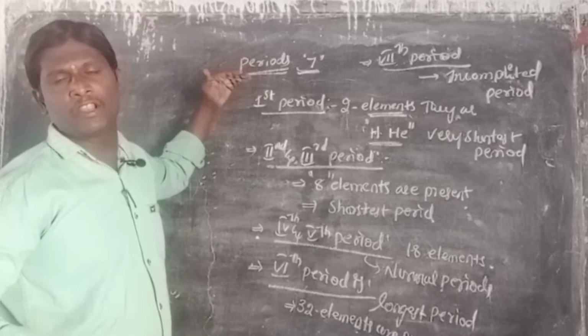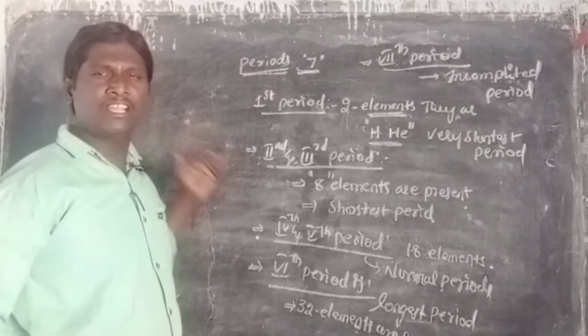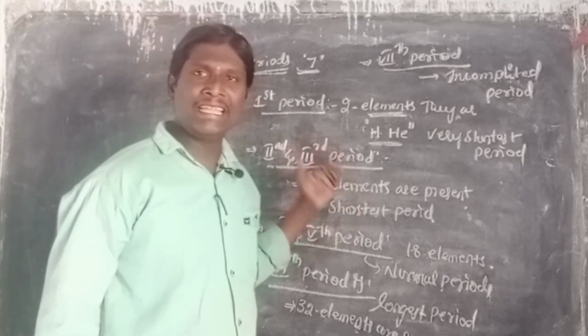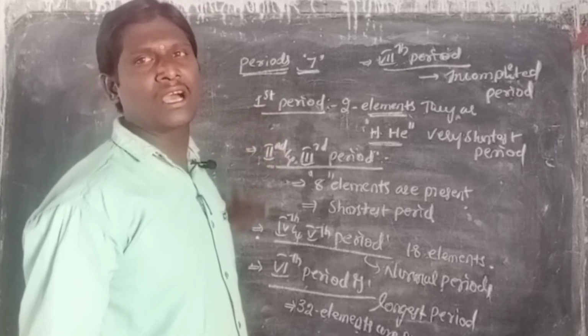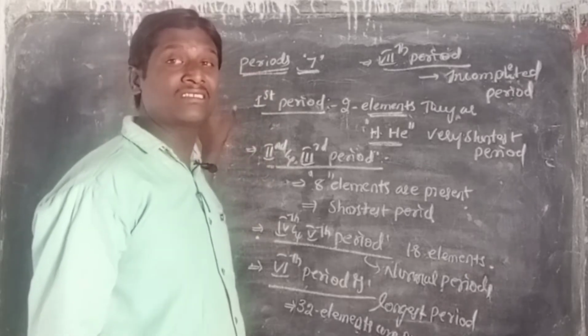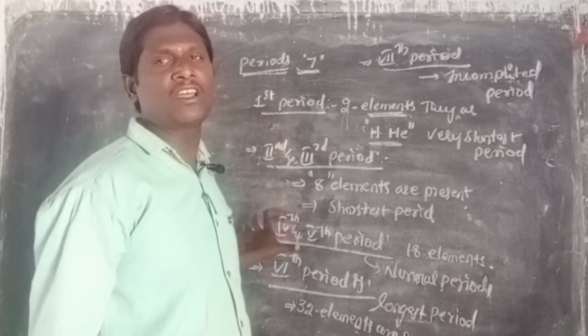the modern periodic table, the physical and chemical properties of the elements, their functions and atomic number, their electronic configuration, classification or construction of the periodic table. In this periodic table, 7 periods are present.